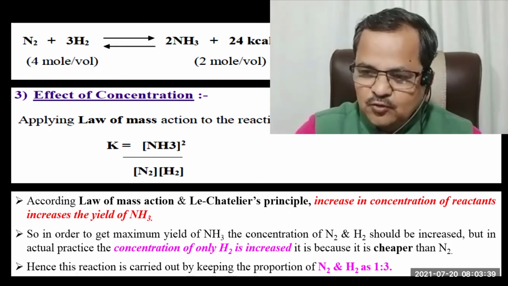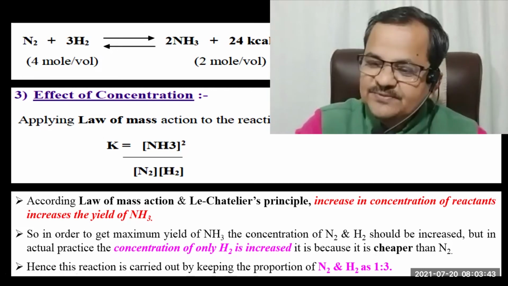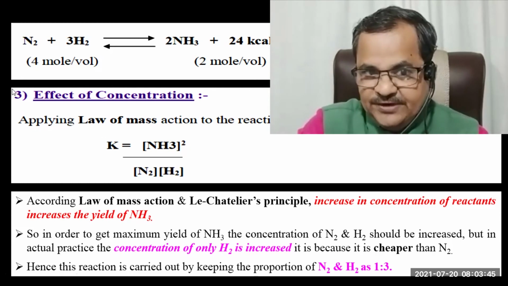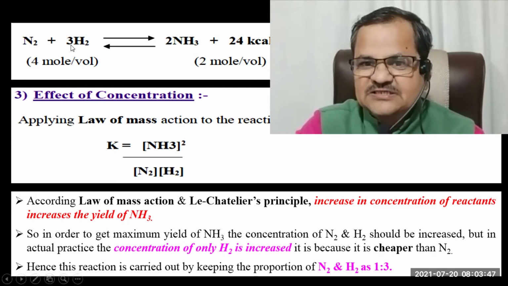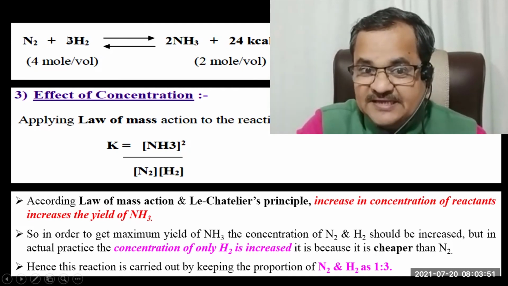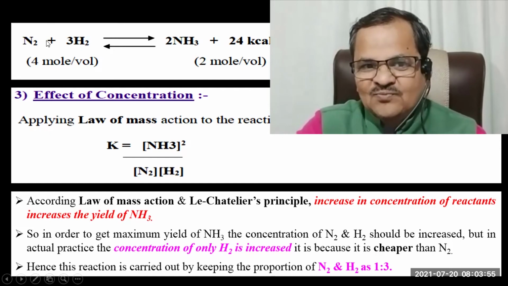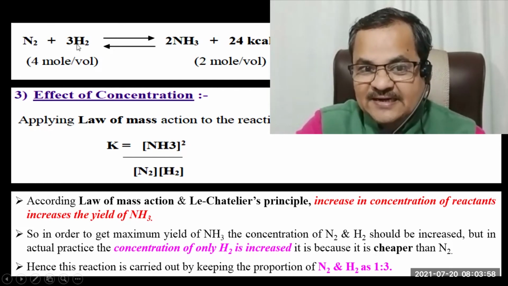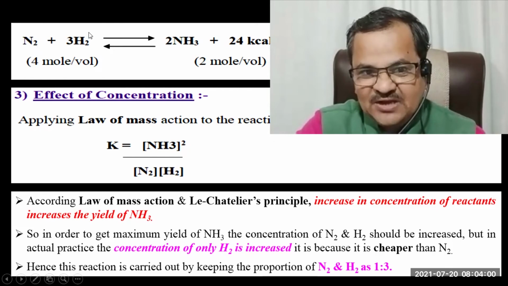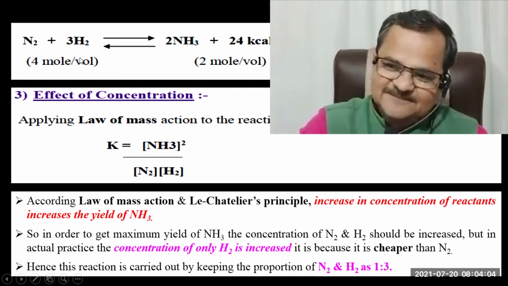Whatever you do, the system tries to do exactly the opposite. So if you increase the concentration, the system will try to decrease it. In order to decrease it, it has to convert these reactants into product. Only then will the amount of reactants decrease.